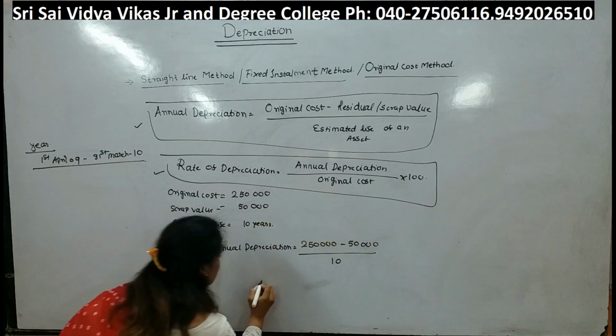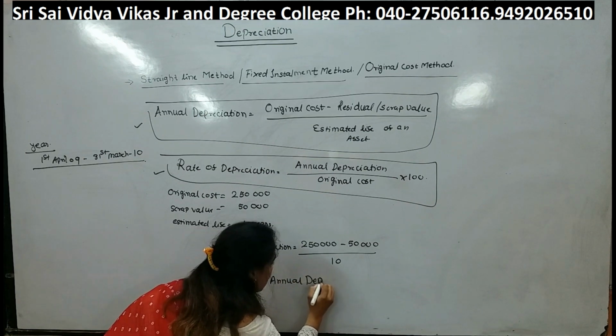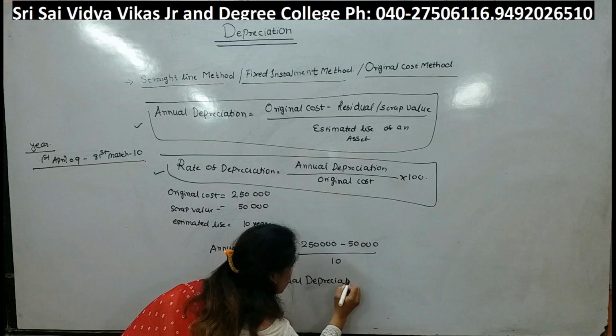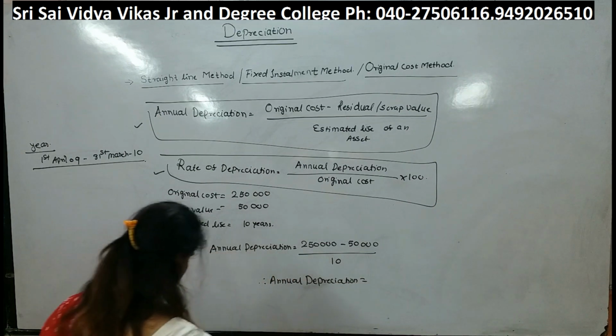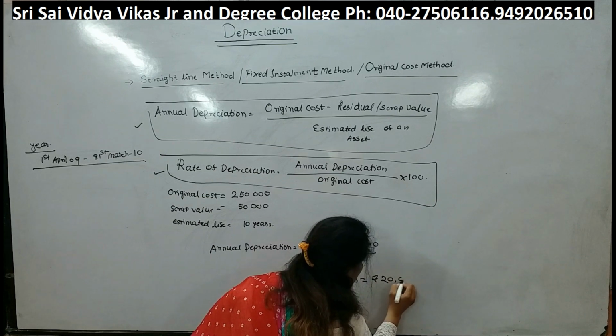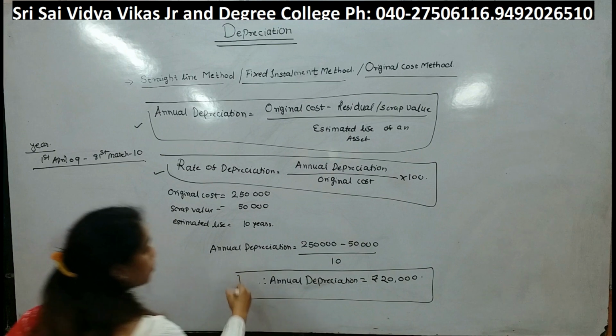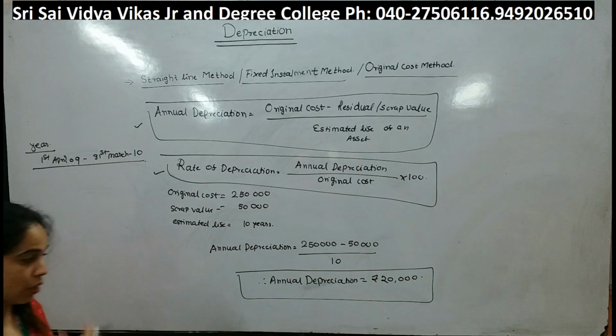We need to substitute this. You will get annual depreciation equal to rupees 20,000. We got annual depreciation of rupees 20,000.